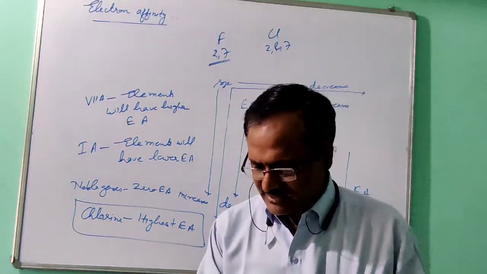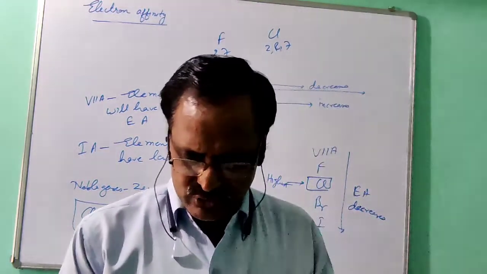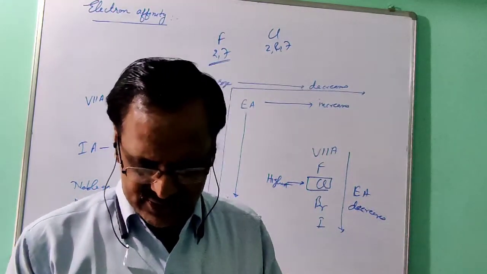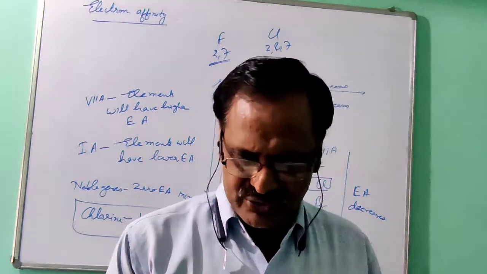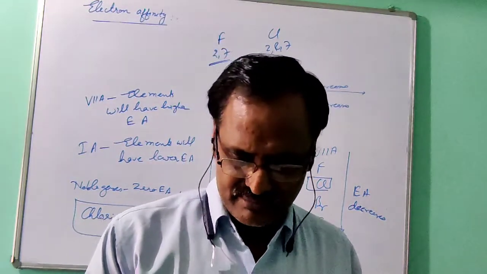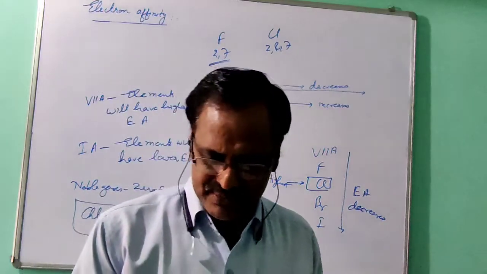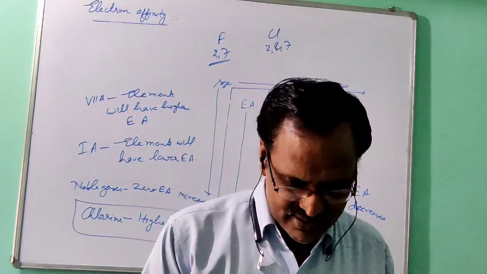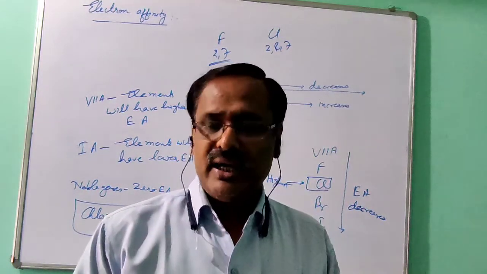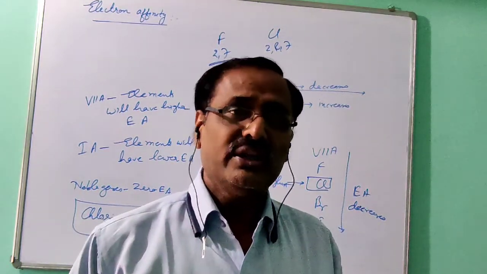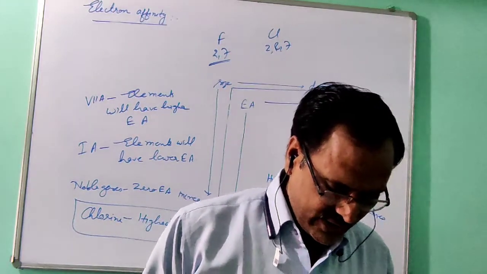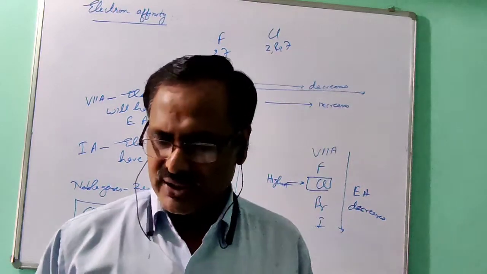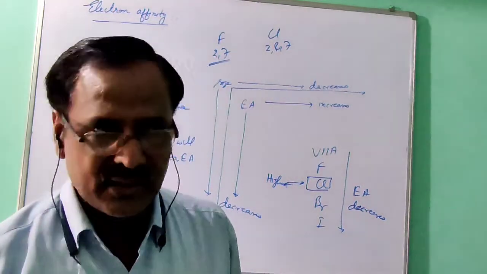And then you see the trends down a group. Here fluorine, chlorine, bromine, iodine are given. In front of chlorine this 3.8. Just to take the magnitude, the magnitude of chlorine is highest, 3.8, and on the negative side that much energy is released. So the electron affinity of chlorine is more than fluorine. And I want to tell you, in all the known elements, the electron affinity of chlorine is the highest. So in this video up to here only. In the next video we will take the next periodic property.